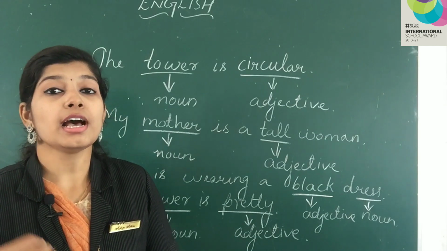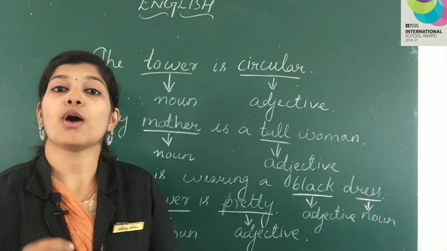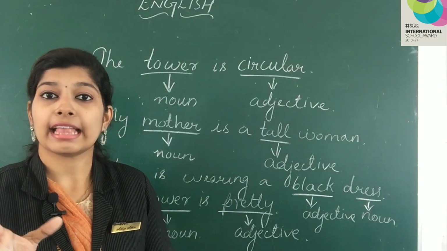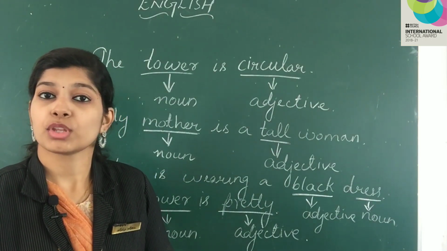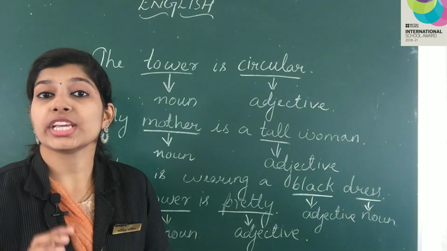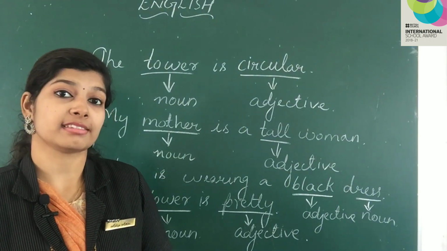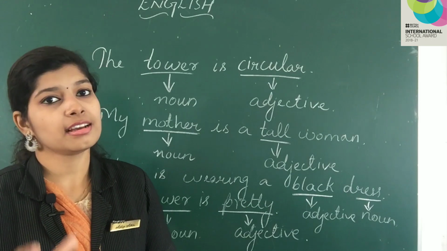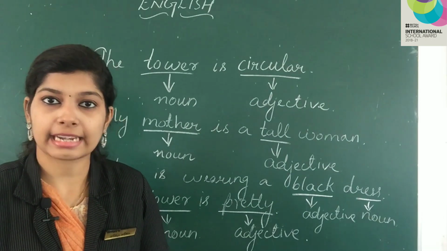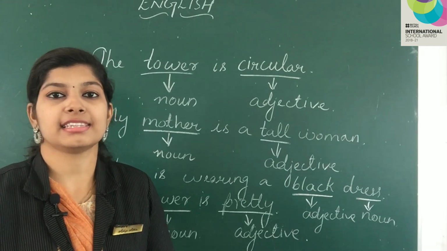She is wearing a pink dress. Now, beautiful is the adjective in the first sentence, and then she is thin. Okay, thin is the second adjective. Then third, she is wearing a pink dress. Pink is the next adjective. Likewise, you have to write for all the characters and underline the adjectives.